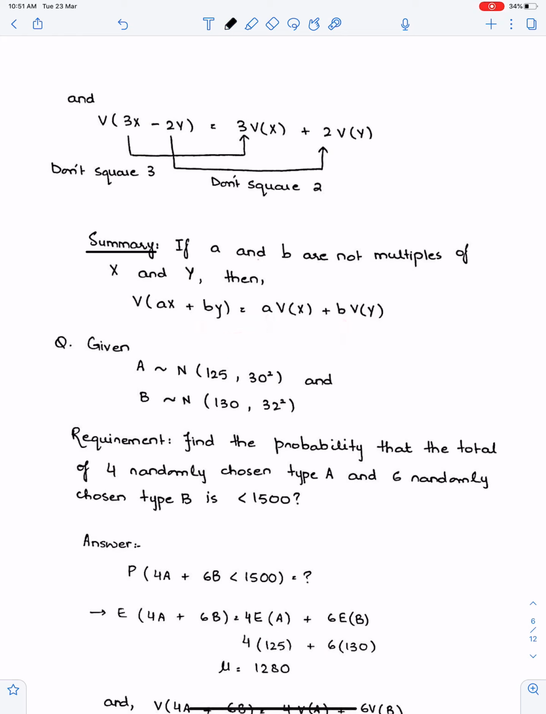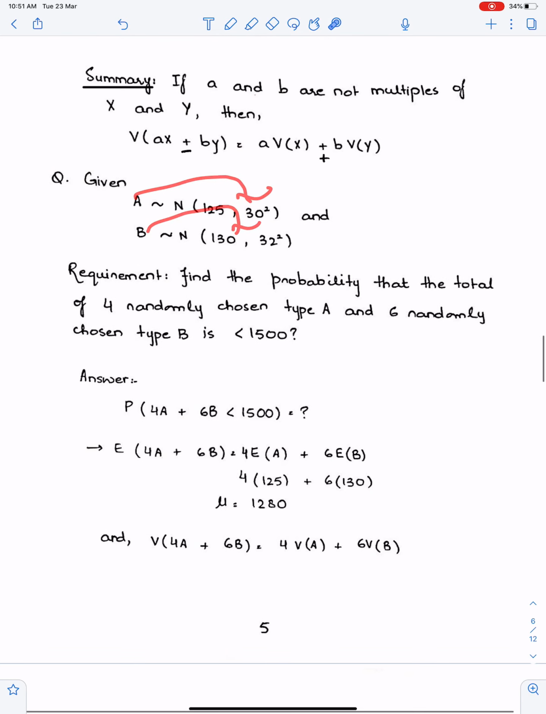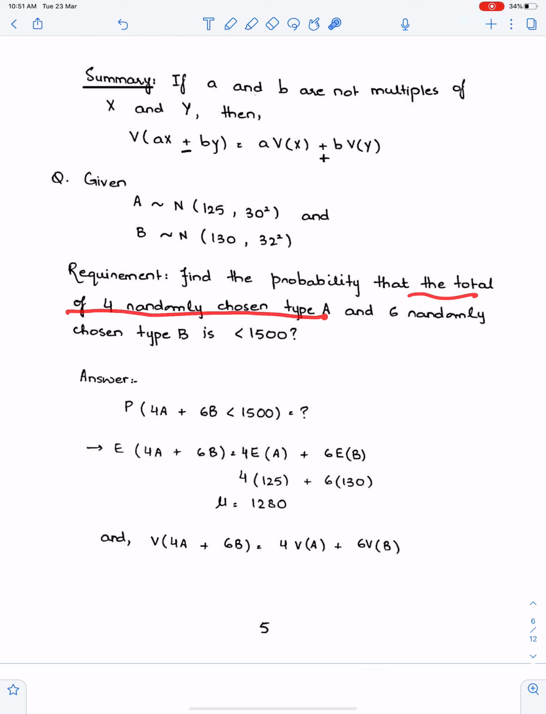And if we have a negative sign here, then that negative will become positive, because the bracket of variance is always expanded with a plus sign. Now we have this question: A follows normal, B follows normal. Requirement: find the probability that the total of 4 randomly chosen type A objects and 6 randomly chosen type B objects is less than 1500.